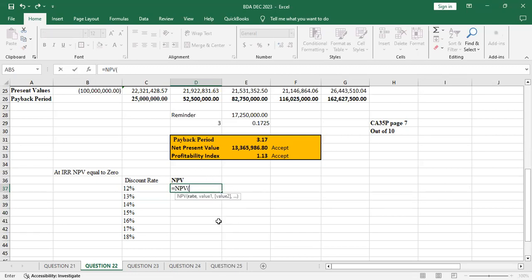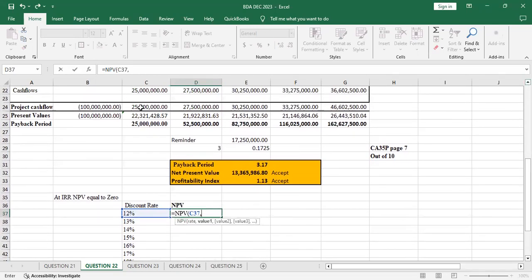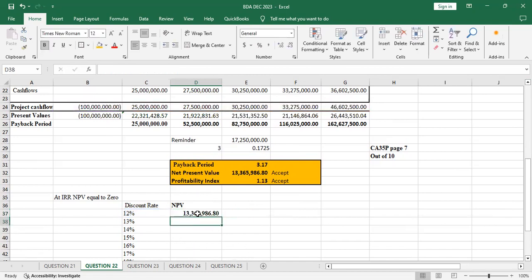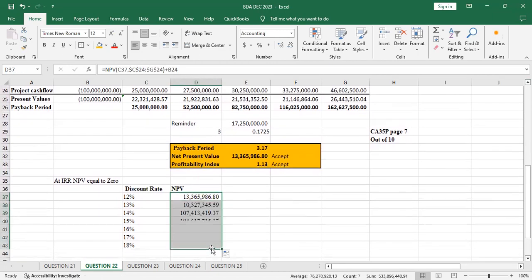So the rate is, I'll be selecting this one because I want to drag down, so I never lock it. Comma. For the values, remember you take the project cash flows from year one, and you press F4 on them so that they don't change. You close your brackets. You add the initial cost, which means this value here will be the same value here. Then I'll just drag down because I've used F4 and the rest.